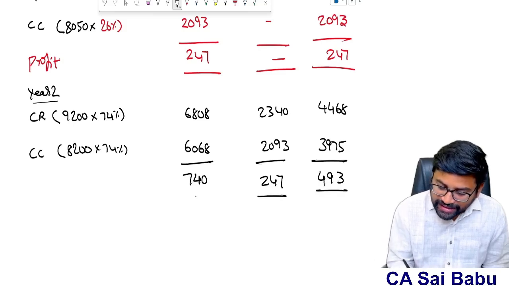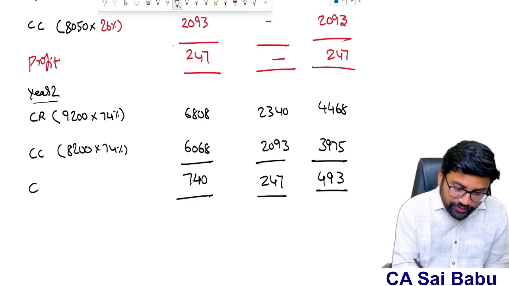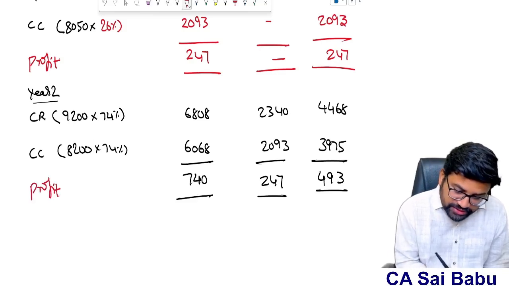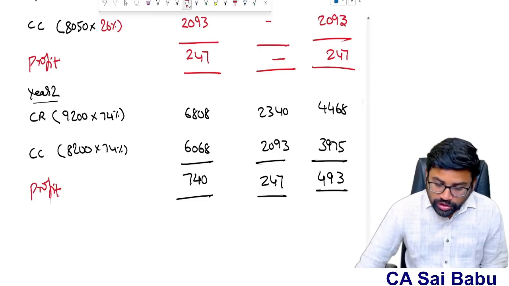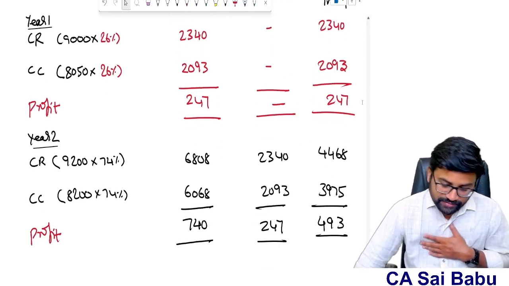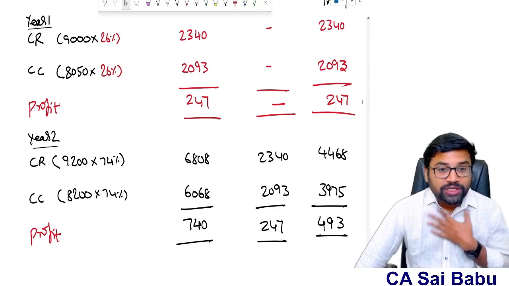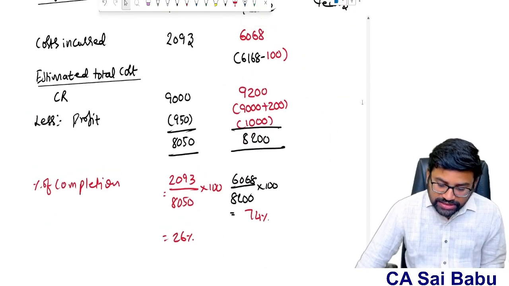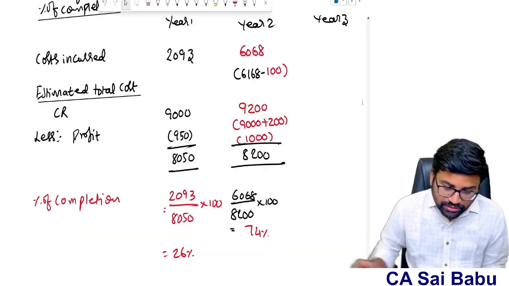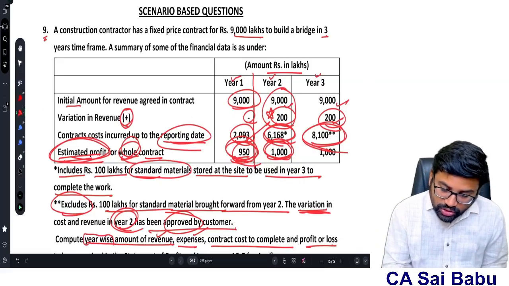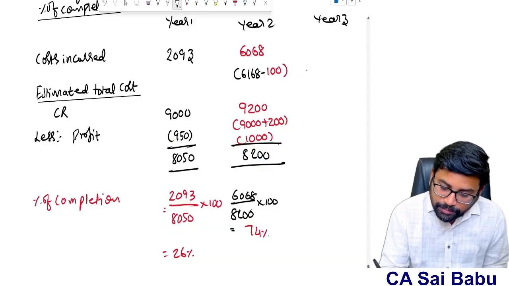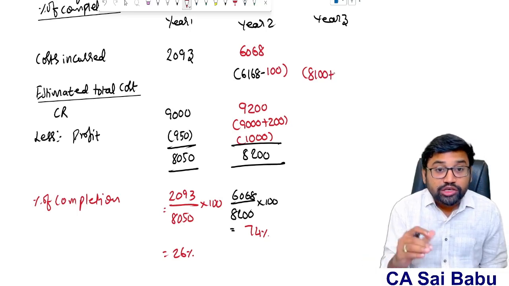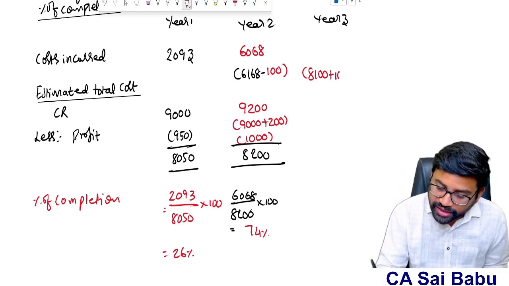So therefore the second year there is a contract profit, and the profit is 493, sir. Total profit till now 740, sir. So 740 cumulatively. Okay. Now come to the last year, sir. What happened in the last year? Last year, what is the cost incurred? Cost incurred 8,100, sir. But you need to understand, sir, this 8,100 does not include materials worth 100.